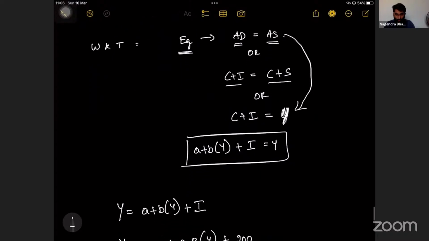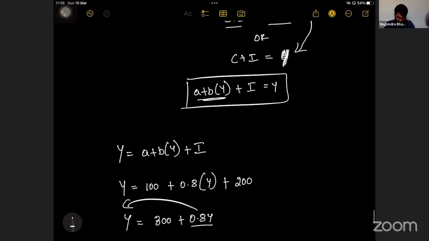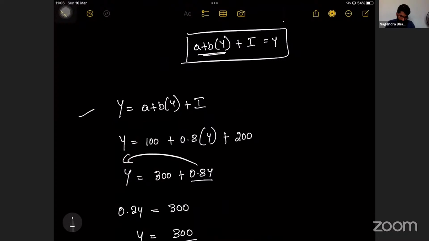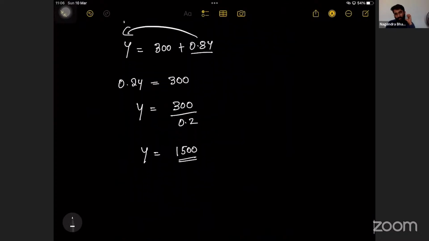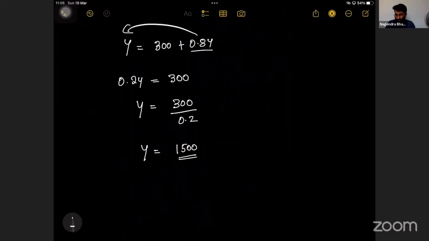This we know. What is C? That also we know. C is nothing but A plus BY. So the formula from here, we have to start solving now. Y is equal to A plus BY plus I. Y is equal to 100 plus 0.8Y plus 200. Now I just went on solving this. So finally, I got the answer as 1500.